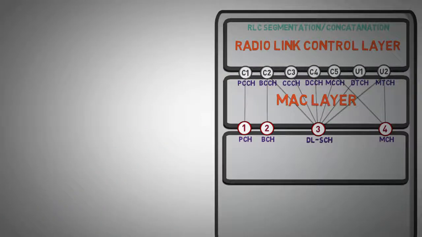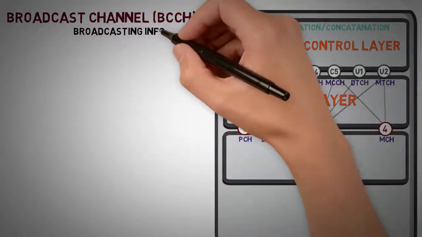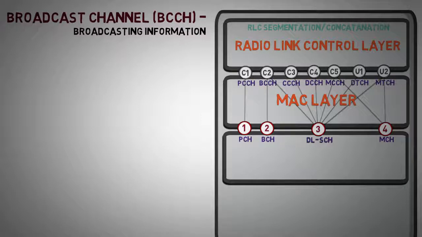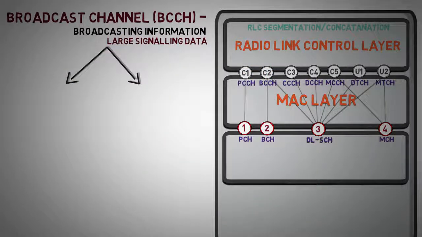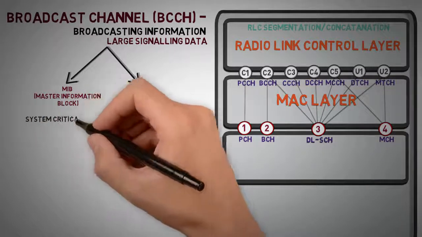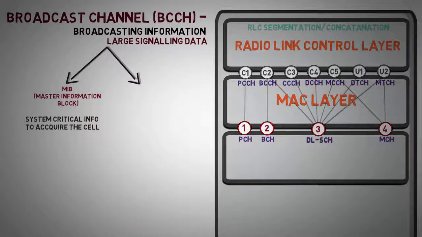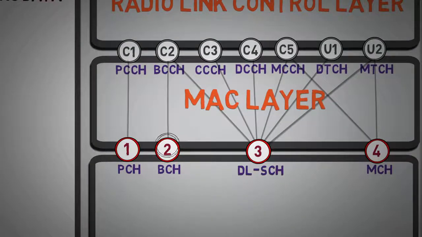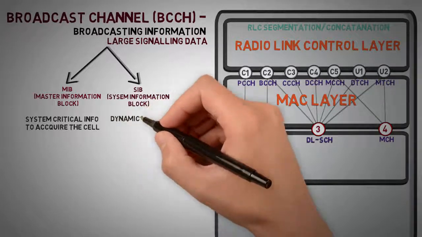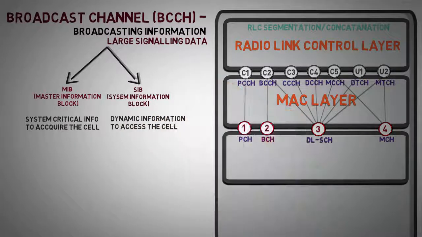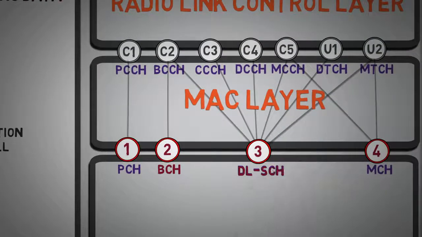Now, we said earlier that the broadcast channel is used to broadcast system information, and this contains a large amount of signaling data. So, the system information is split into 2 parts. MIB, Master Information Block, since it carries system critical information to acquire the cell, passes through the broadcast channel. SIB, System Information Block, contains other dynamic system information to access the cell, so it passes through the downlink shared channel.